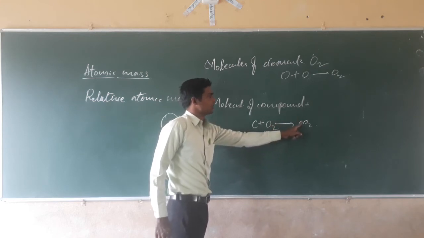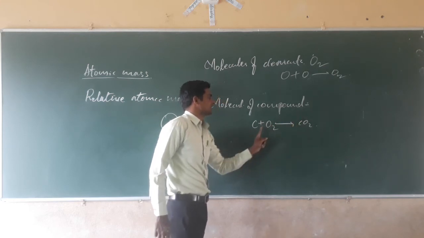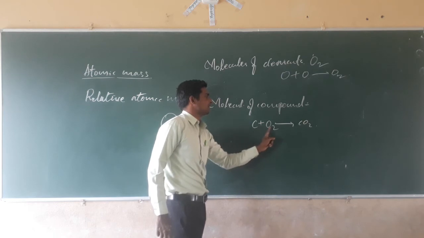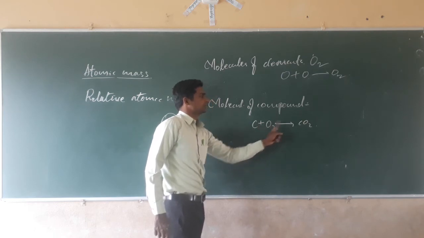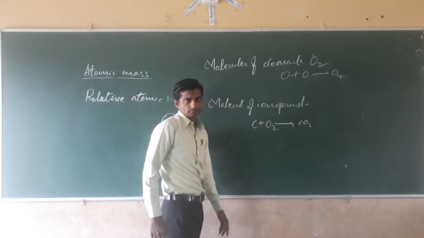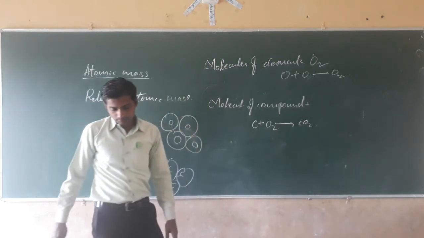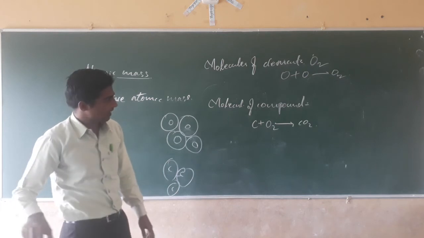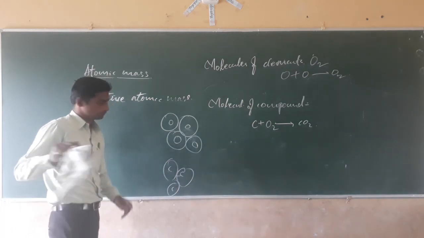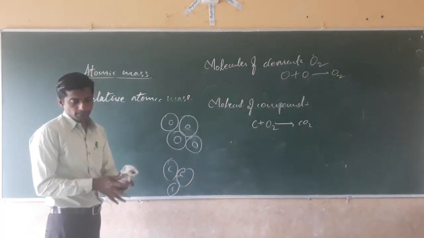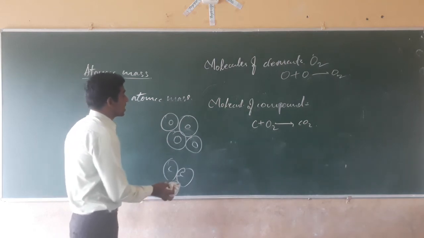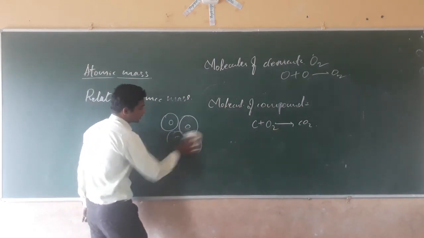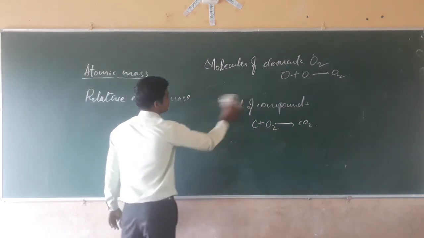A molecule of carbon dioxide is formed from an atom of carbon and one molecule of oxygen. Next, dear students, molecules of elements and compounds are over. Next, writing the chemical formula. How to write the chemical formula?